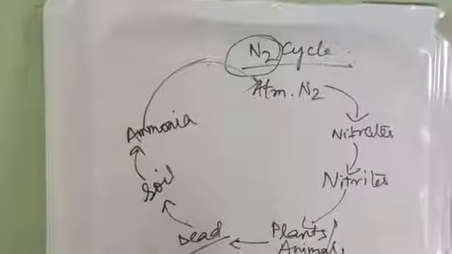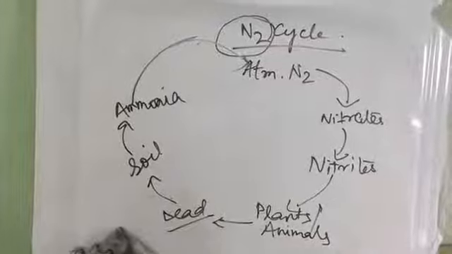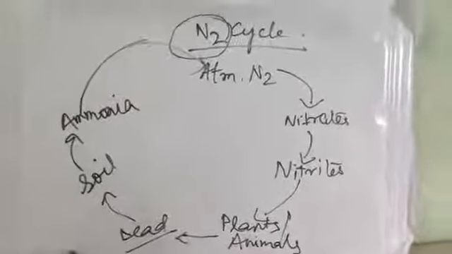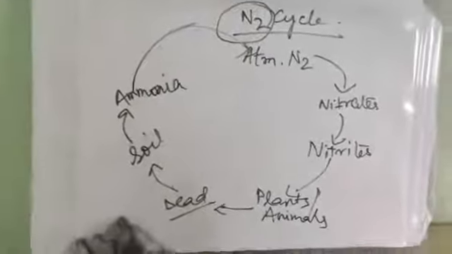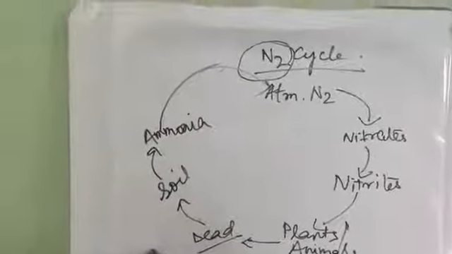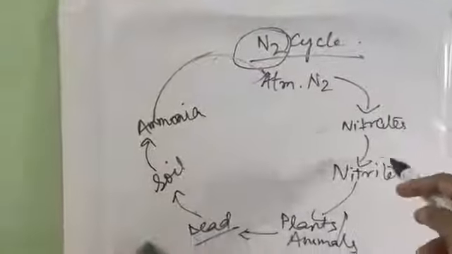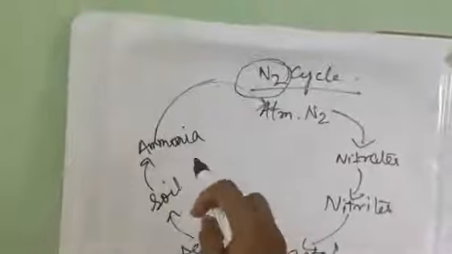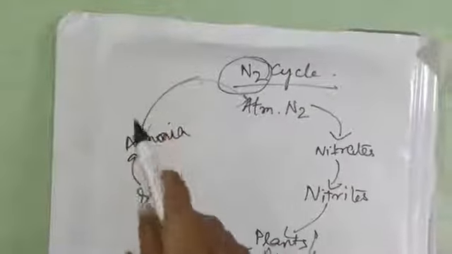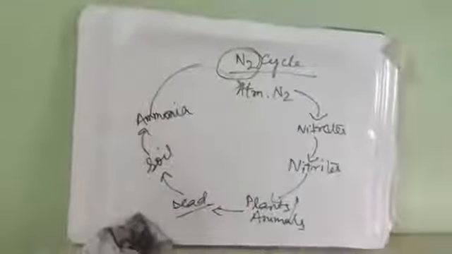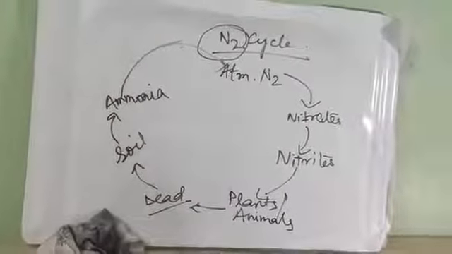So atmospheric nitrogen is converted into nitrates, nitrites and ammonia, absorbed by plants and animals. When they die, their bodies get mixed into the soil, and the bacteria in the soil decompose those nitrogenous compounds and release free nitrogen back into the atmosphere. This is the definition of the nitrogen cycle.